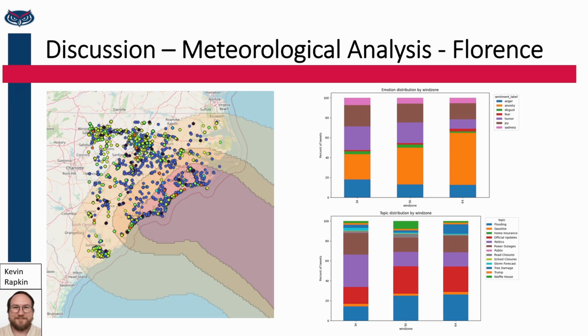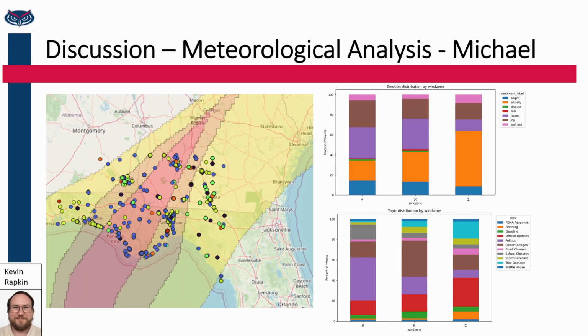Something we didn't expect to find, however, is that politics was discussed much less in the areas experiencing higher force winds. Our theory is that the people more severely impacted by the storm had other things to worry about rather than arguing politics on the internet. Here we can see the same analysis, but for Hurricane Michael, as it impacts the Florida Panhandle. Once again, a clear concentration of anxious messages in the line of the storm.